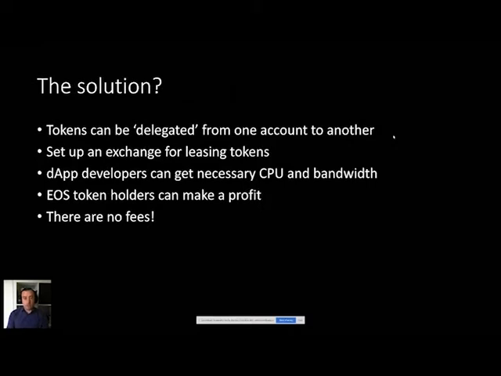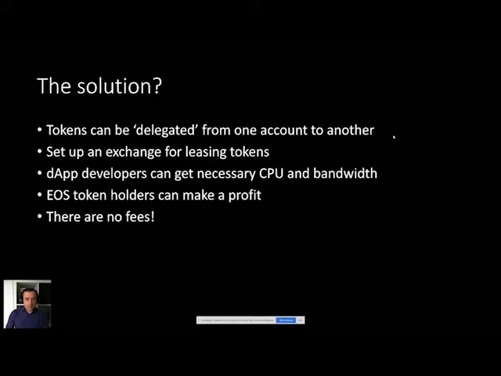So with the solution, a dApp developer gets the CPU and bandwidth that he needs. And if you happen to own EOS tokens, then you can make a bit of a profit on them. And given that this is a community-owned project, there are no fees. Chintai doesn't make any money from this. It's sponsored by block producers, and that's how they pay for running costs.